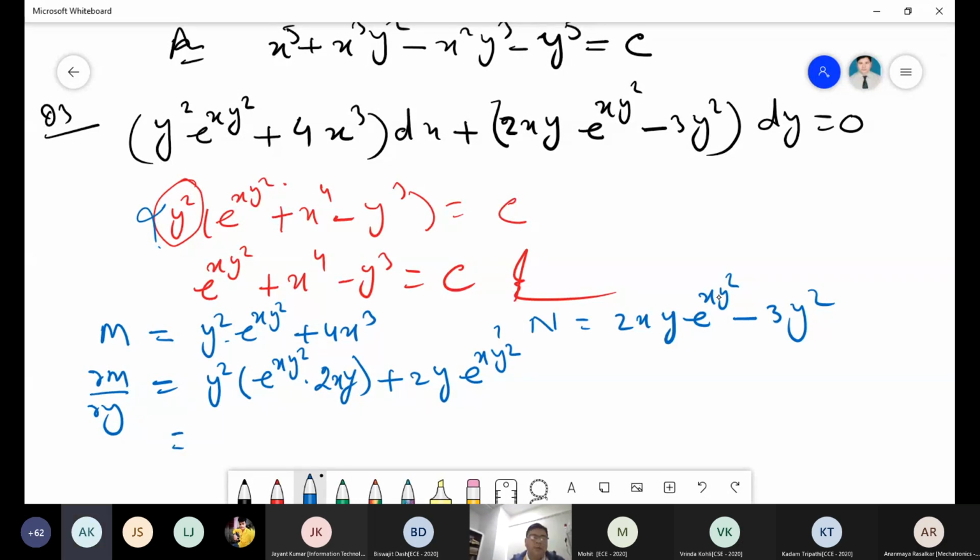Yes, so when you solve this equation, this will be equal to 2xy cube e to power xy square, then plus 2y e to power xy square.